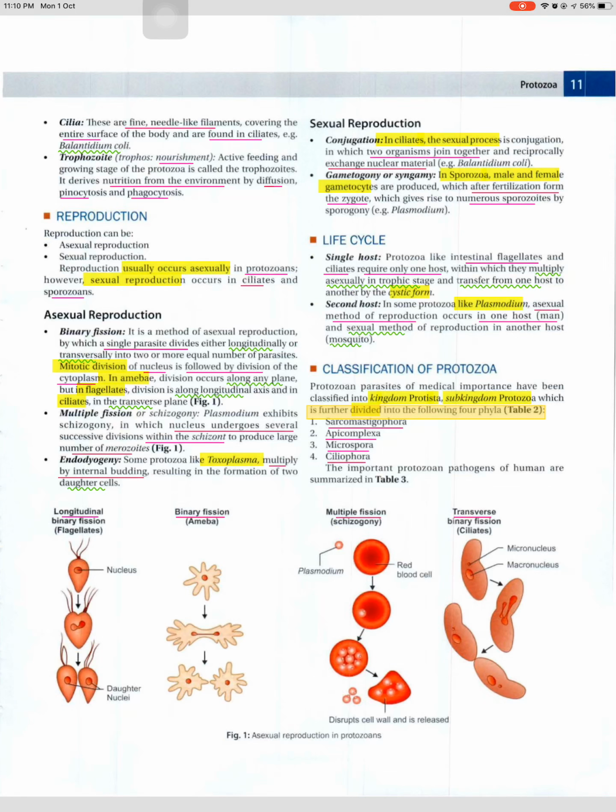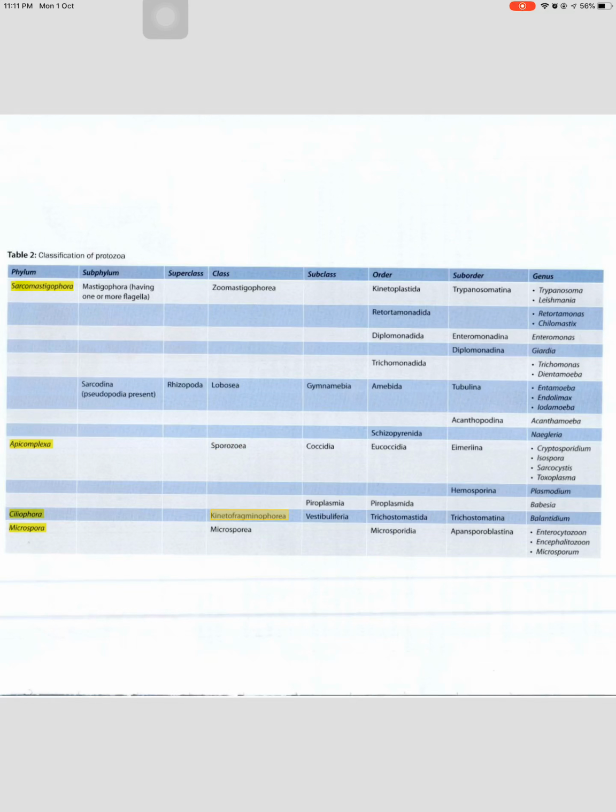Phylum, subphylum: Sarcomastigophora, Mastigophora, having one or more flagella. Superclass, classes: Mastigophora, Sarcodina, Rhizopoda, Lobosia, Apicomplexa, Ciliophora, Microspora. Pseudopodia present. Sporozoa, Kinetofragminophora, Microsporea, subclass Gymnamoebia, Coccidia, Piroplasmia, Vestibuliferia, order Kinetoplastida, Retortamonadida, Diplomonadida, Trichomonadida, Amoebida, Schizopyrenida, Eucoccidiida, Piroplasmida, Trichostomatida, Microsporida. Suborder: Trypanosomatina, Diplomonadina, Amoebina, Eimeriina, Haemosporina. Genus: Trypanosoma, Leishmania, Retortamonas, Chilomastix, Enteromonas, Giardia, Trichomonas, Dientamoeba, Entamoeba, Iodamoeba, Endolimax, Naegleria, Acanthamoeba, Cryptosporidium, Isospora, Sarcocystis, Toxoplasma, Plasmodium, Babesia, Balantidium, Enterocytozoon, Encephalitozoon, Microsporum.